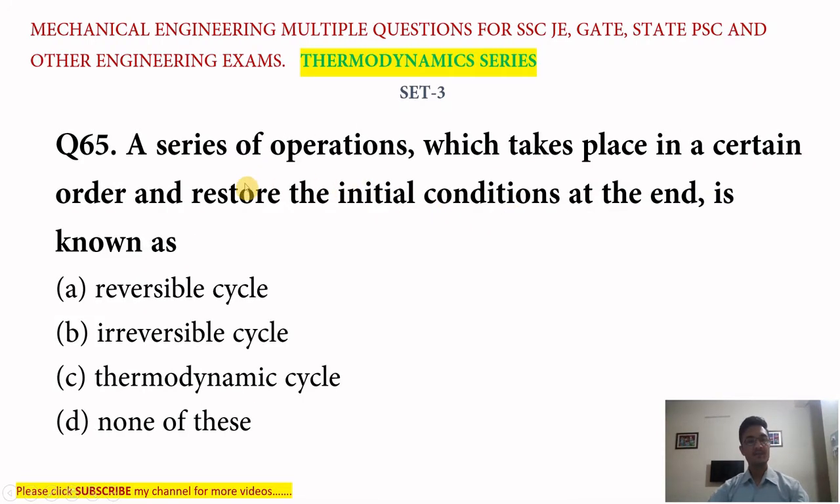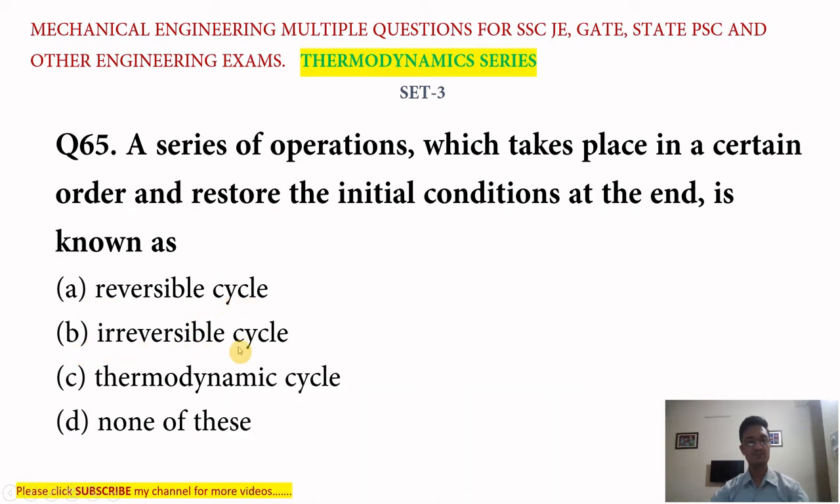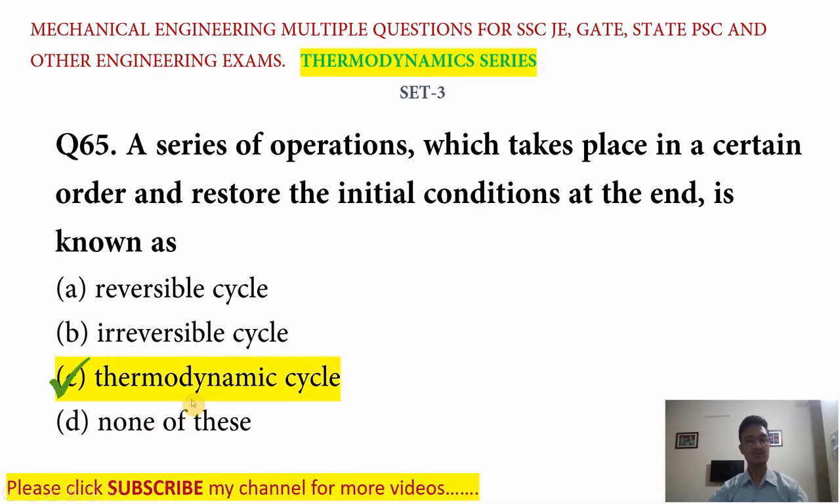Next question is, a series of operations which takes place in a certain order and restore the initial condition at the end is known as. We have four options. Option A reversible cycle, option B irreversible cycle, option C thermodynamic cycle, option D none of these. So its answer is thermodynamic cycle. A series of operations which takes place in a certain order and restores the initial conditions at the end is known as thermodynamic cycle.